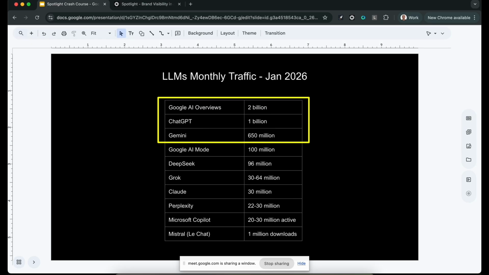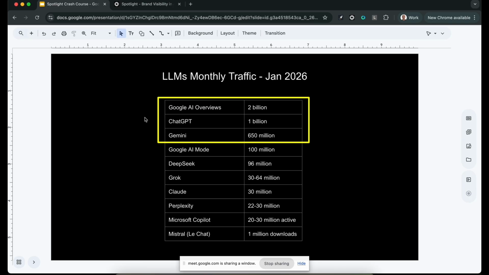AI Overview is by far the leader currently, because AI Overviews appear in roughly half of the search queries on Google. Google gets 5-6 billion monthly users, and roughly half of those show AI Overview responses. So you want to be sure that you're targeting that. It's based on a Gemini model, but the responses on AI Overview are different than what Gemini produces.